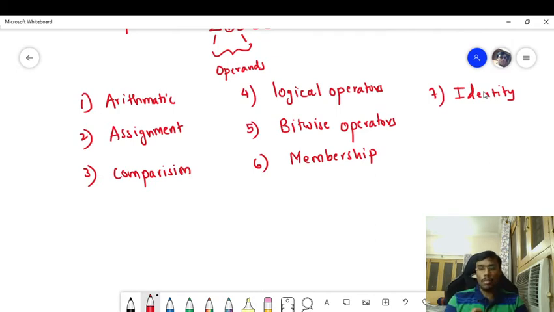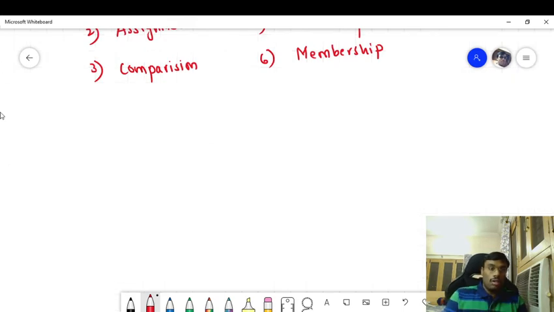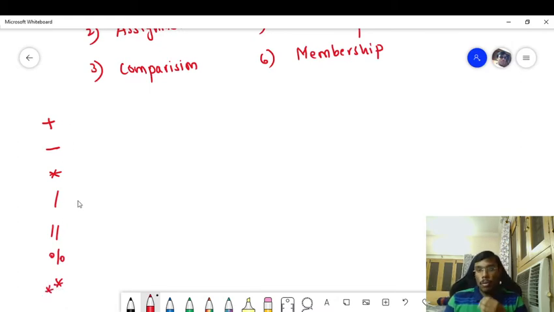So what are arithmetic operators? Arithmetic operators are the operators which are used to perform arithmetic operations like addition, subtraction, multiplication, division, floor division, modulo operator, and exponentiation. These are the different arithmetic operators present in Python programming language.